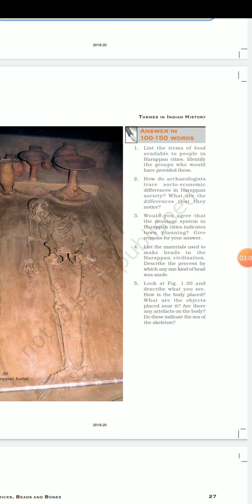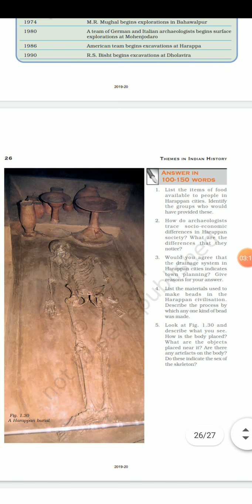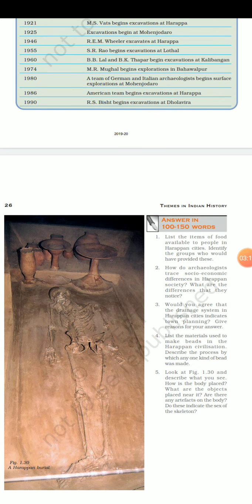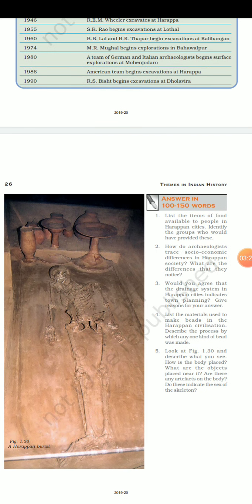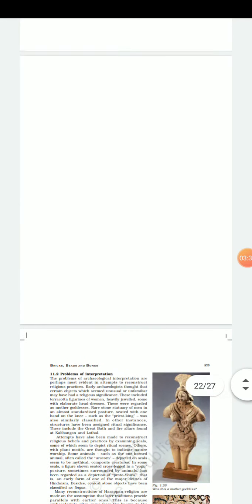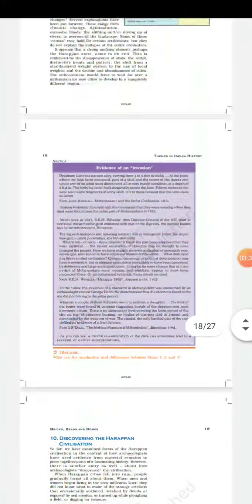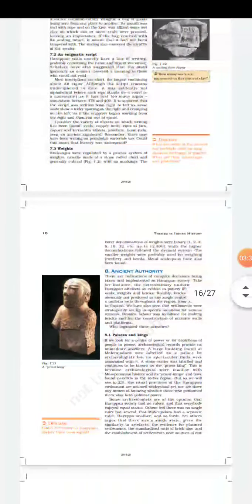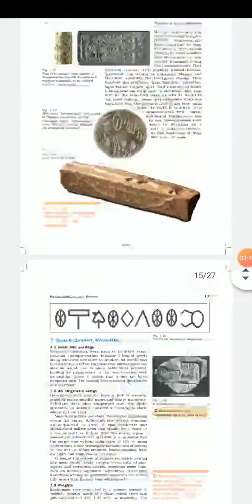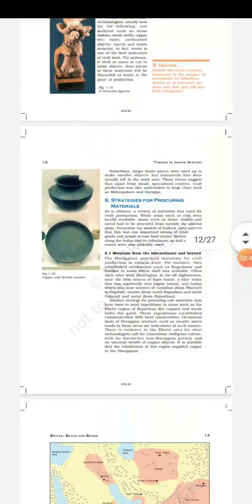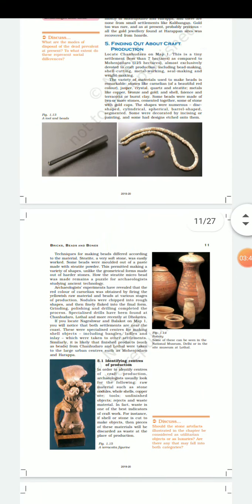Okay, and then beta, the second question: how do archaeologists trace socio-economic differences? This is also a straight question. How do the archaeologists find it? On the basis of two things: the things that were kept in the graveyard, and second, the daily uses, the things that they used in their day-to-day life. The archaeologists have found these things from there, how they were using the things.